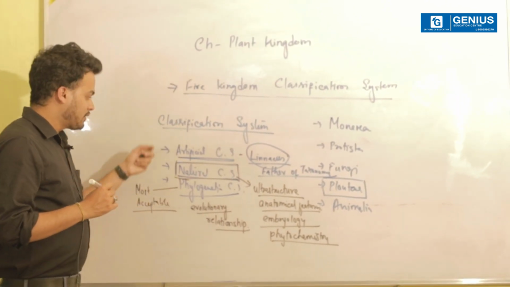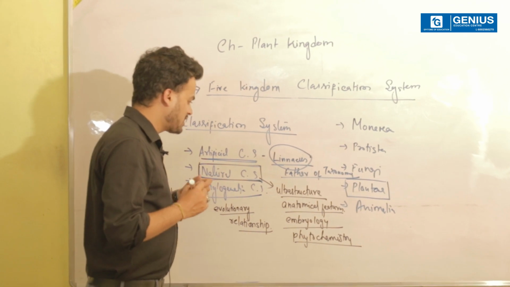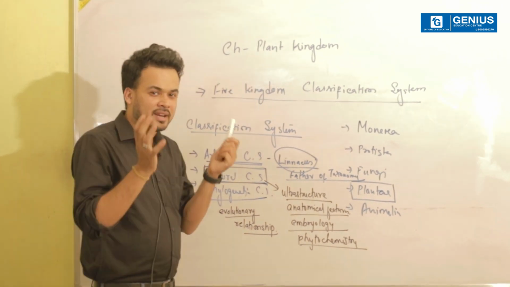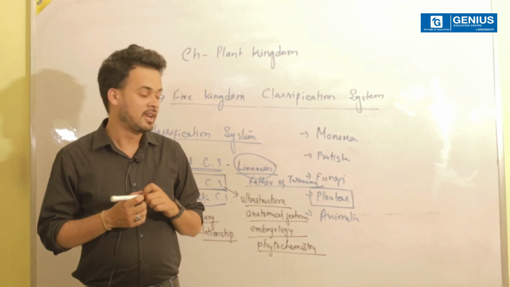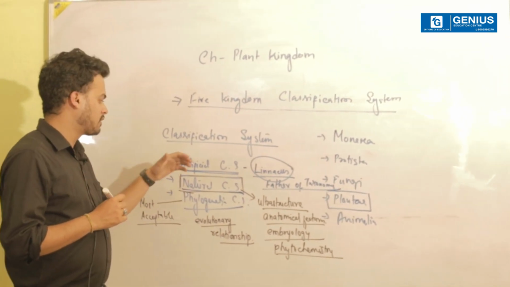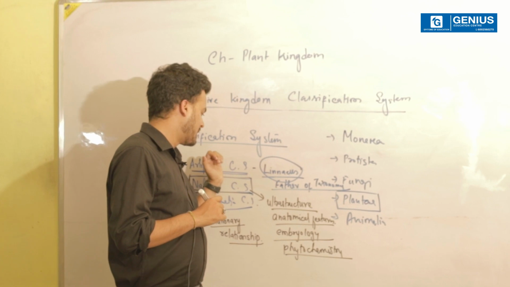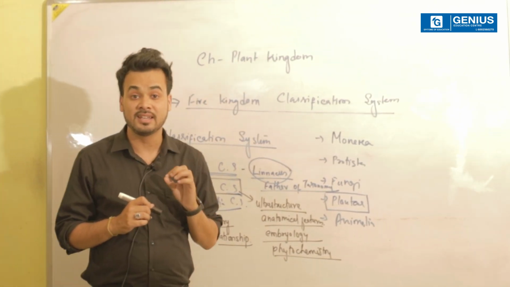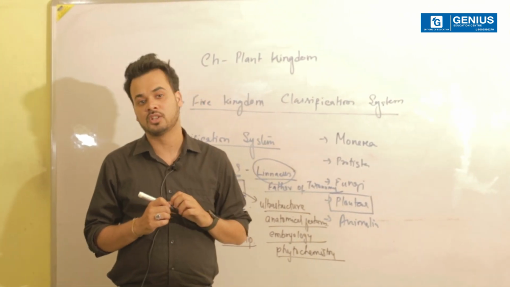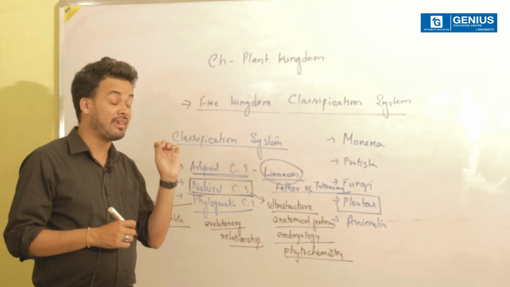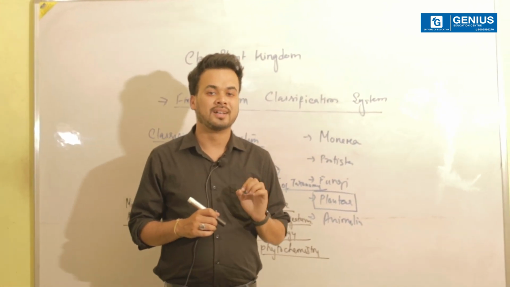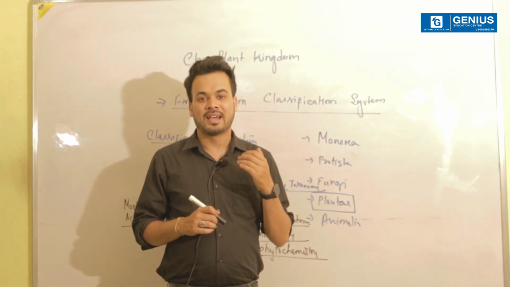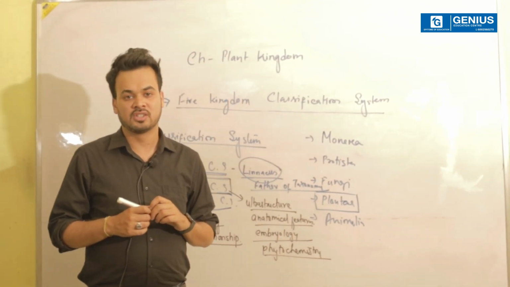Now, as we have talked about all the three classification systems, let us try to summarize what exactly are the advantages and disadvantages. The very first one we talked about was the artificial classification system. As I have already told, this was proposed by Linnaeus and it considered gross superficial morphological characters. It gave equal weightage to vegetative and sexual characters, which was the most unacceptable point about the classification system.